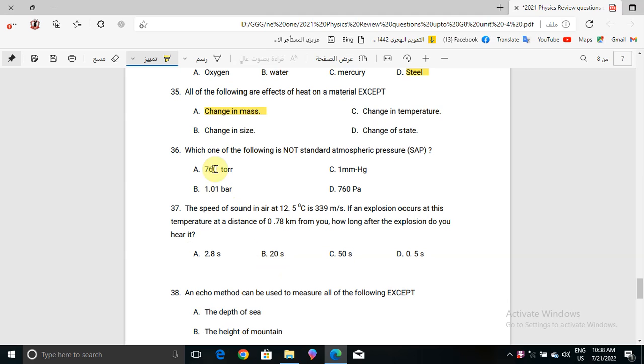Okay, now question number 36. Which one of the following is not standard atmospheric pressure? Here we have 760 torr, yes it is. 1.01 bar, yes it is. 1 millimeter of mercury, yes, but 760 pascal, no, it's not correct. So that means for question number 36, the answer which is not standard atmospheric pressure is 760 pascal.